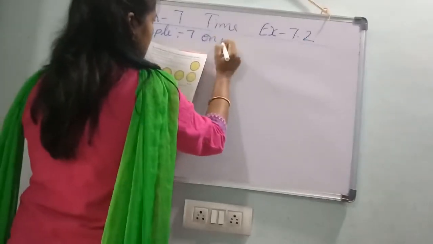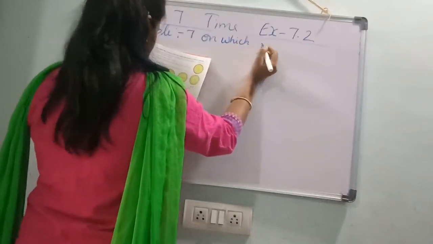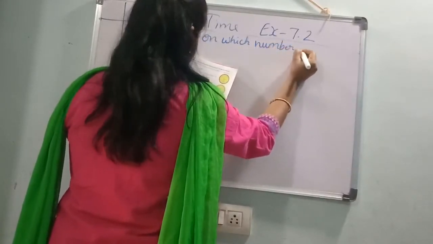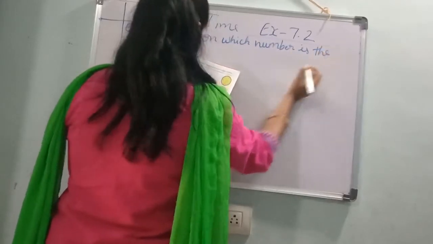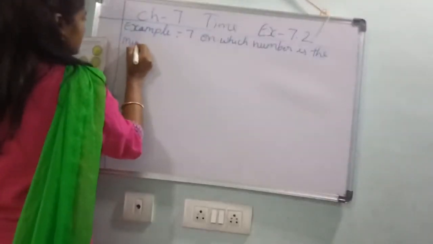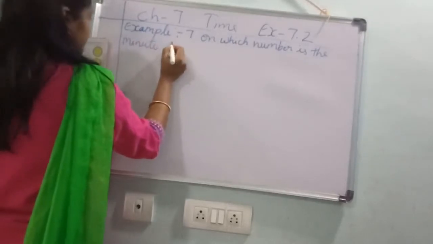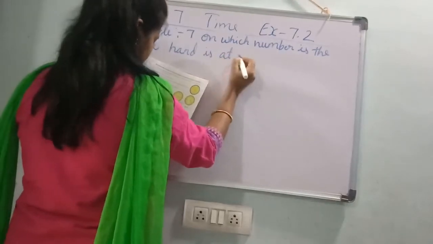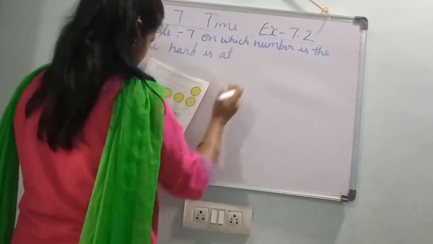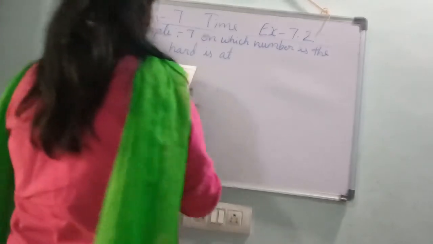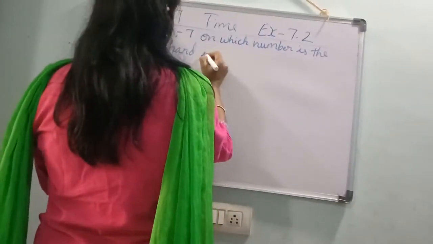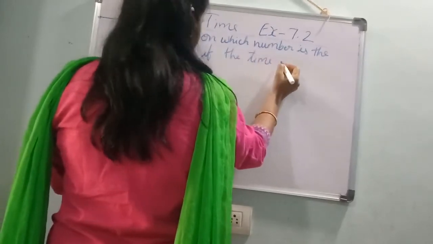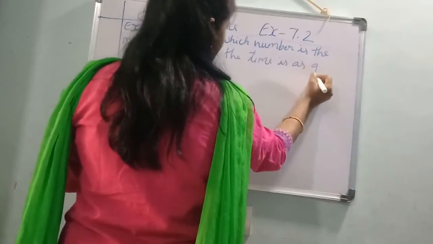On which number is the minute hand at if the time is as given?